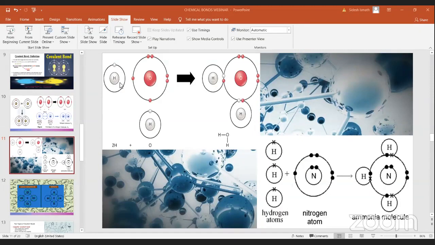So we need 2 hydrogen atoms to combine with oxygen to make it stable. One hydrogen is joining from here, 1, 2, and this hydrogen is joining from here, 3, 4, 5, 6, 7, 8. So the final second shell is completed with 8 electrons. So this is a stable molecule.